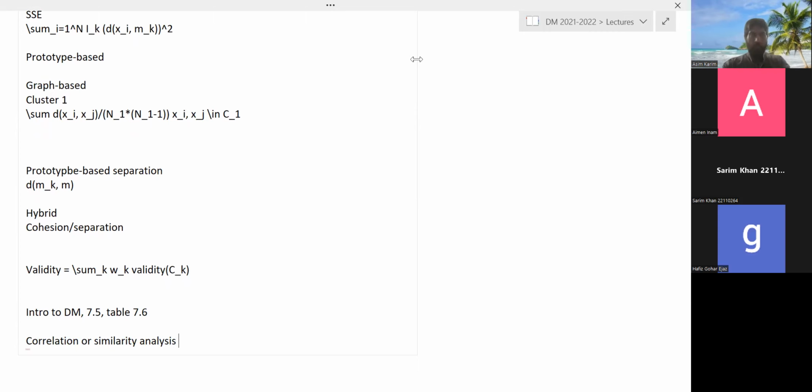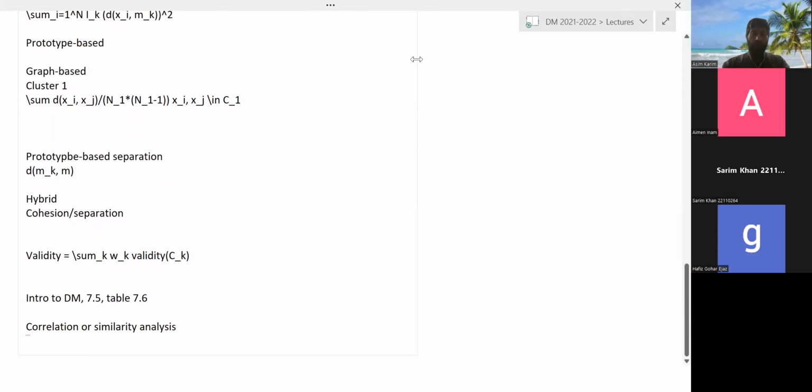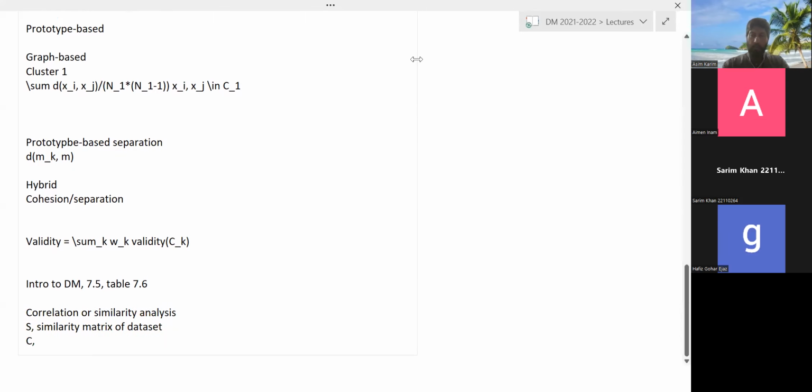Okay? So how will we do this? Let's say you have a similarity measure for your data set. Let me call that the similarity matrix, S. And let's say C is the clustering matrix.